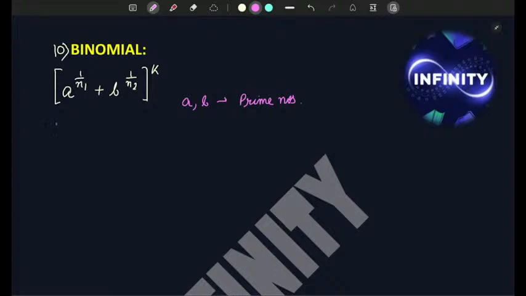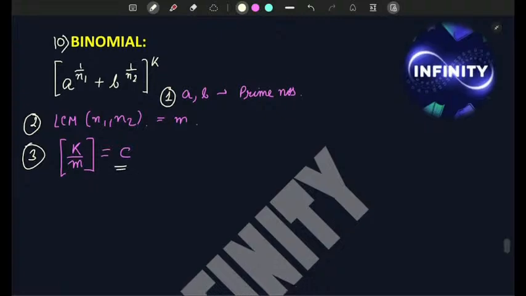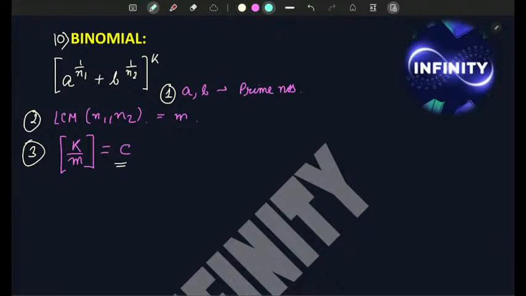Now what you have to do is take the LCM of n1 and n2, and let the LCM be m. Now you have to find the box product (greatest integer) of k by m, and let it be c. So step 1, check that they are prime numbers. Step 2, LCM. Step 3, the box product. Suppose this is c. Now you just write the expansion. What is the expansion of this? T(r+1) is equal to (a^(1/n1))^(k-r) times (b^(1/n2))^r.